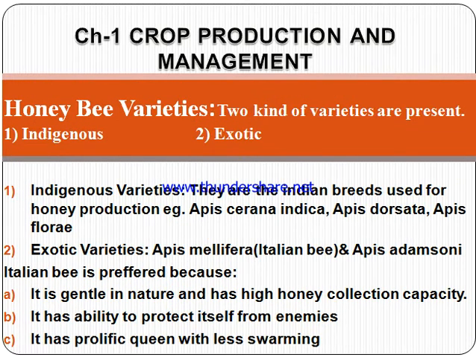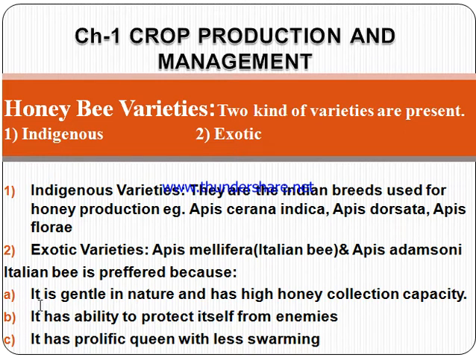Next are the honeybee varieties. There are two types of varieties: first is indigenous and the other is exotic. These are the Indian breeds used for honey production. Examples, only one name you have to remember: Apis cerana indica, Apis dorsata, Apis florea. Exotic breeds are from foreign countries, that is Apis mellifera, the Italian bee. You can remember only this, Apis mellifera.